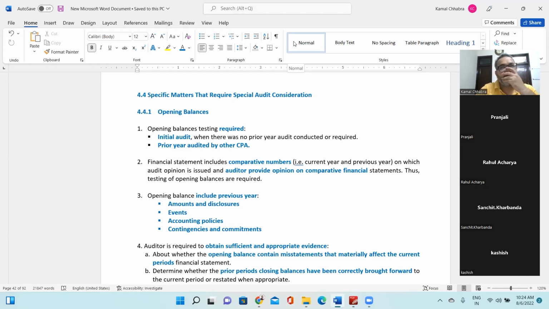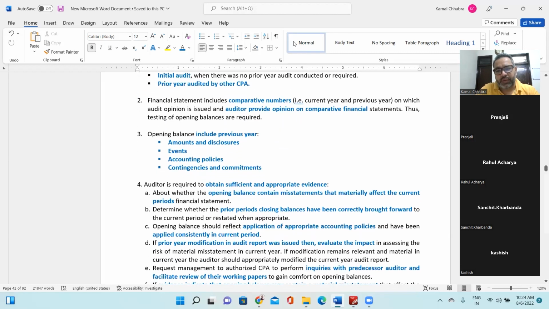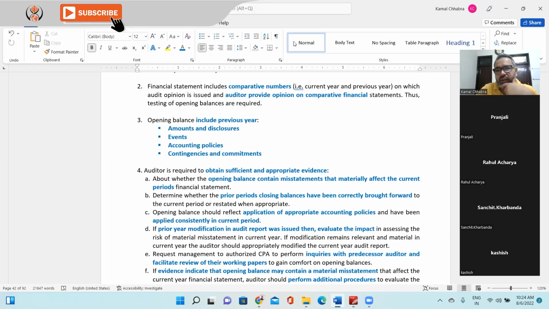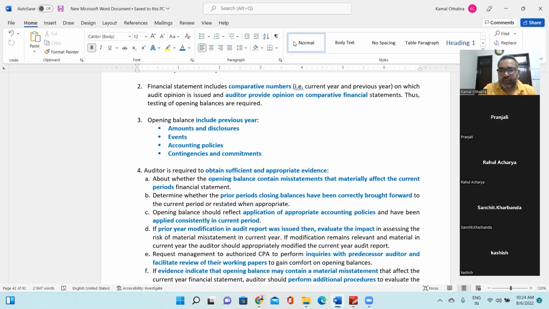So what all things come under the opening balance of the previous year? The first one is amounts, right? Your sales, your purchases, your cost of goods sold, your inventory, your receivable, your payable, your equity, and so on and so forth. The first thing is amounts. The second thing is disclosures. For example, if there is a related party, it requires a separate disclosure. The third thing is events. If any significant event has happened in the previous year, that also requires a separate disclosure in the financial statement, right?